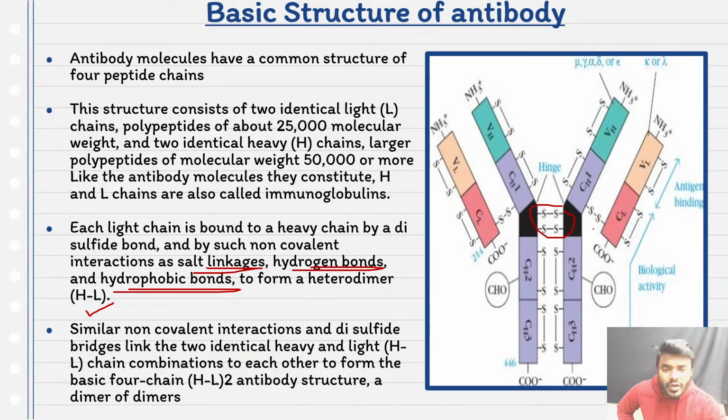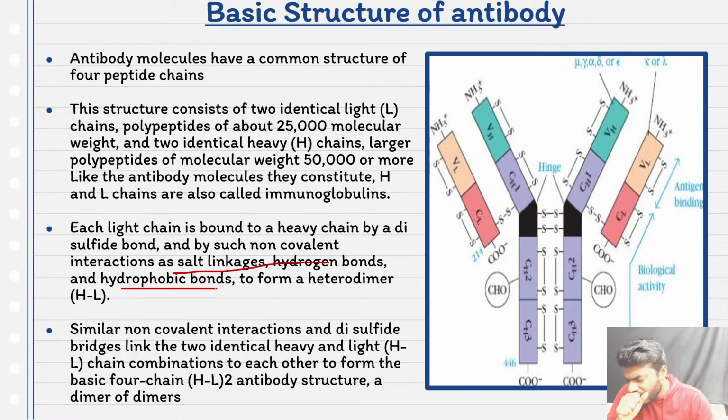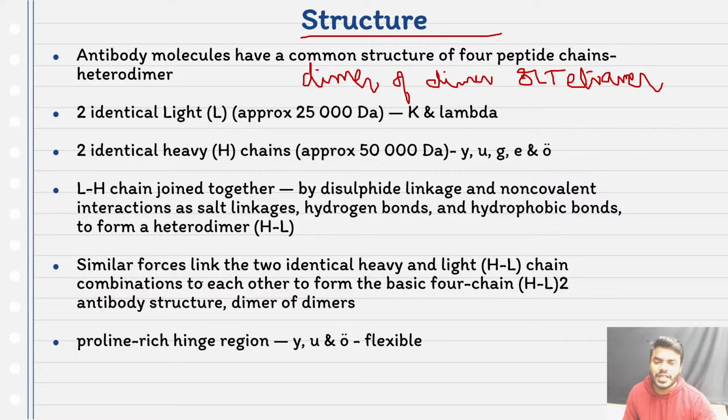But what I would like to highlight is that compared to all other linkages, disulfide linkages are more in number. Always remember that. Salt linkages, hydrogen bonds and hydrophobic bonds are present, but they are very limited in number. Please remember that, friends. Don't get confused with that point.